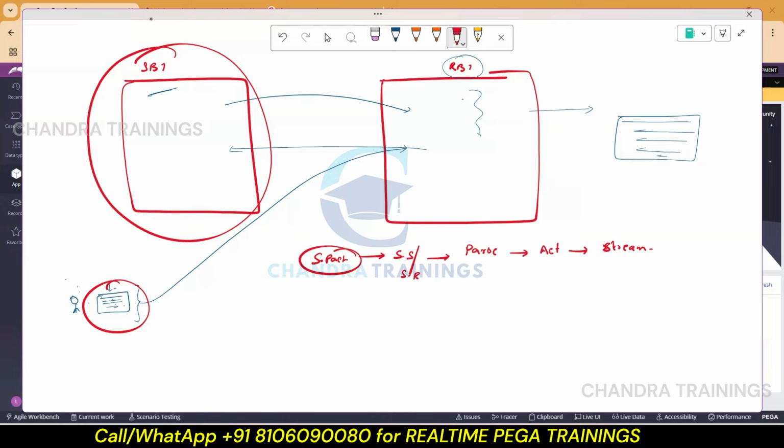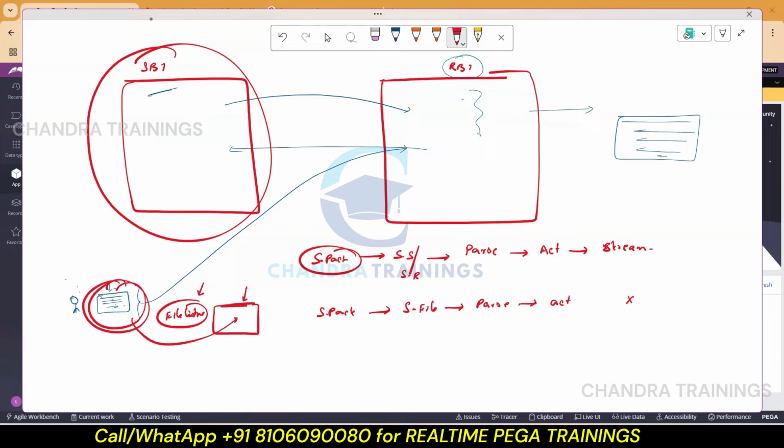In that scenario, we understood there must be a service package, which will have something like a service file where some kind of parsing should happen. Maybe an activity will be executed, and there will not be any response sent back. This requirement, we understood, is handled with a file listener. What is this file listener doing? There will be some location continuously watched by this particular rule. Whenever a document is received at that location, the file listener automatically wakes up, and it will hand over the file to the respective package from this service file and other things.